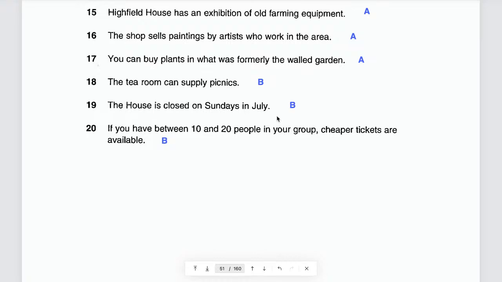Yeah, all of Sundays or only one Sunday? I'm asking, the house is closed on Sundays. That means all of the Sundays or only one Sunday? All of Sundays in July. Okay? The house is closed on all of Sundays, every Sunday in July.